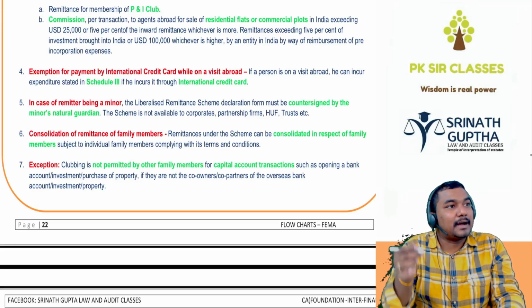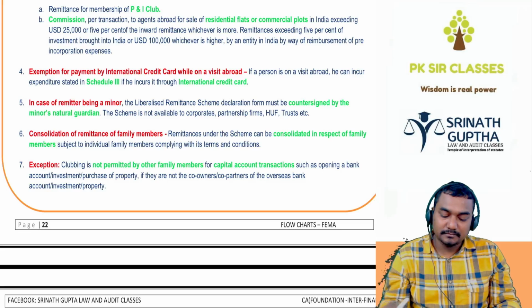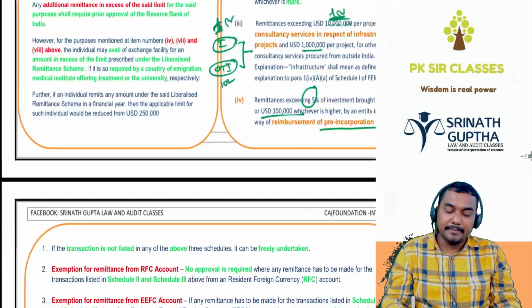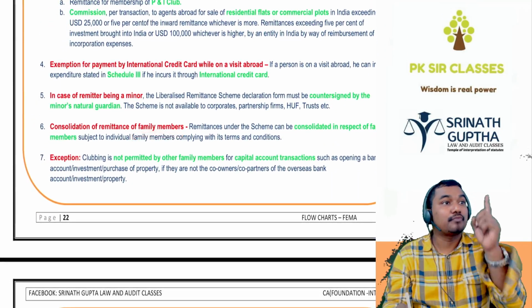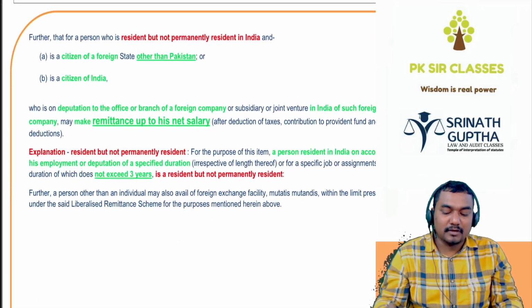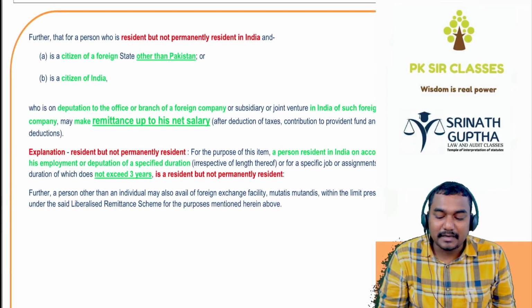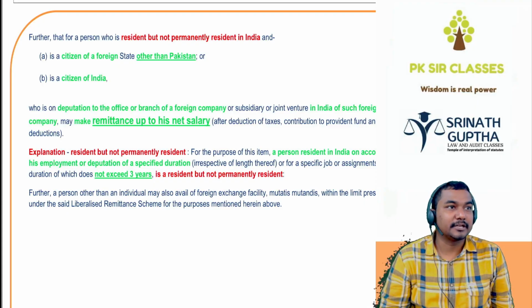In case the amount is drawn by the minor, it must be signed by the natural guardian of the minor. And the above limit 250 is for the whole family, not for the individual person. And here one special concept is resident but not permanently resident in India.